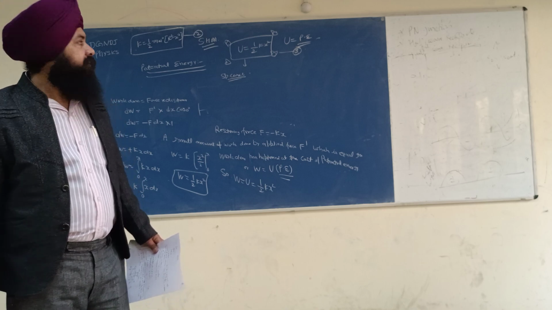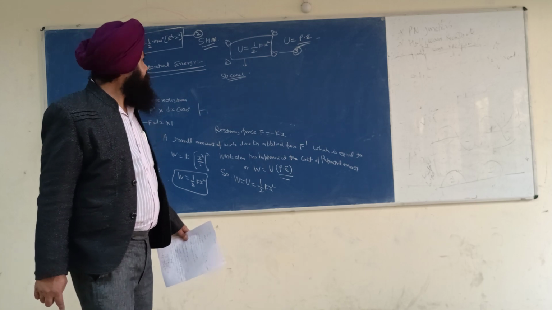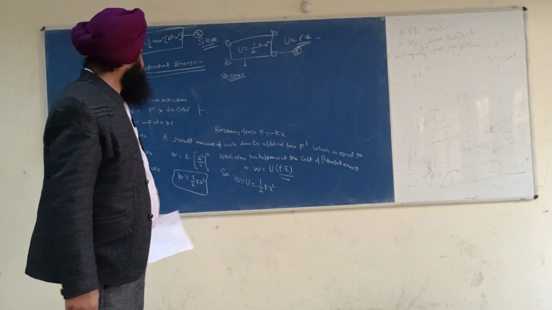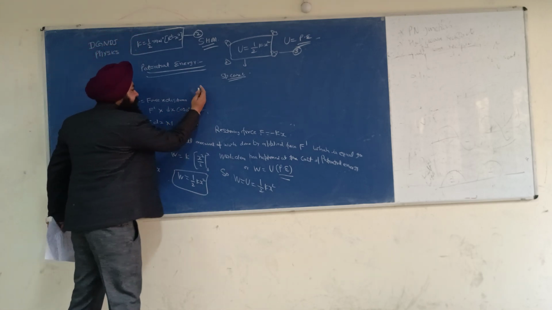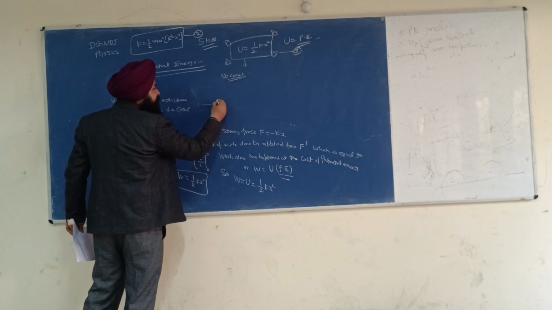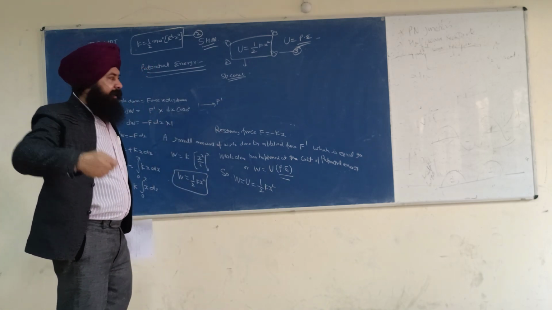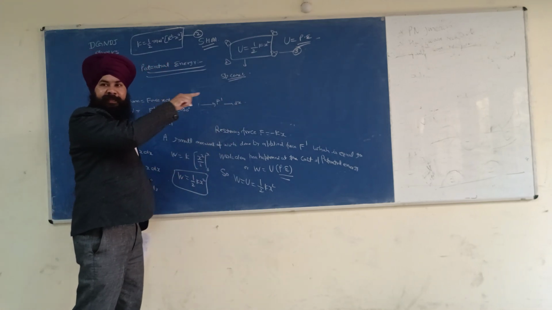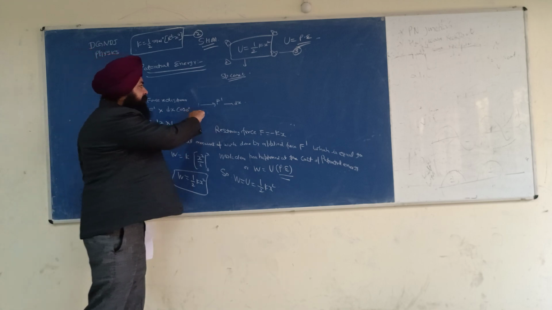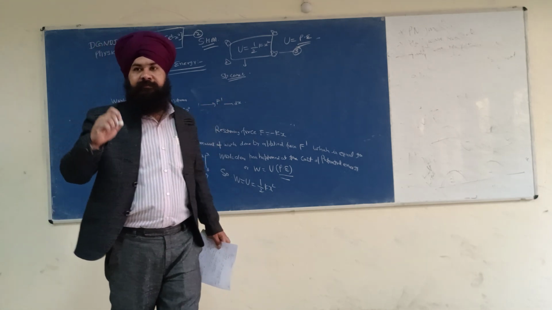And why did we choose cos 0? Your special case? No, why cos 0? See, this is the direction of the applied force F prime. We are stretching the spring, and this is the direction of the displacement also. Both are acting in the same direction. So what is the angle between F prime and dx? 0 degree.